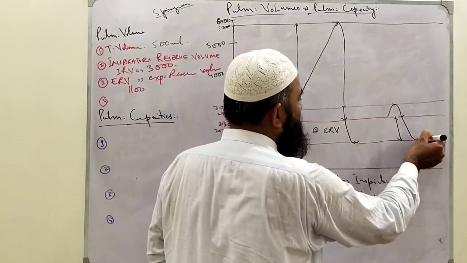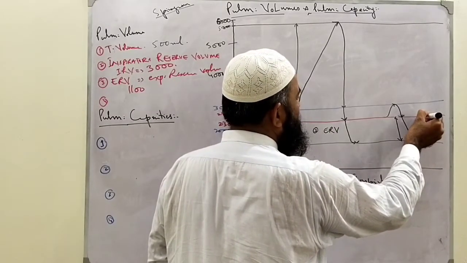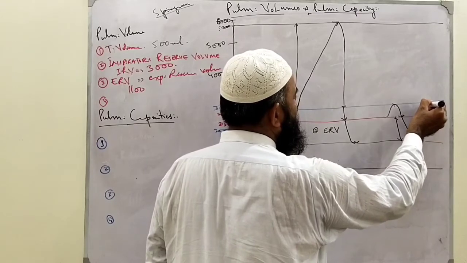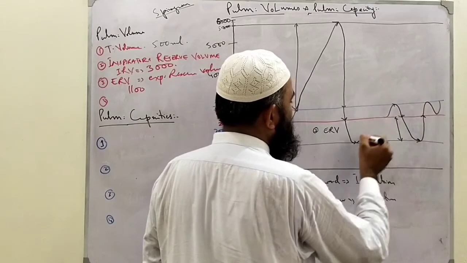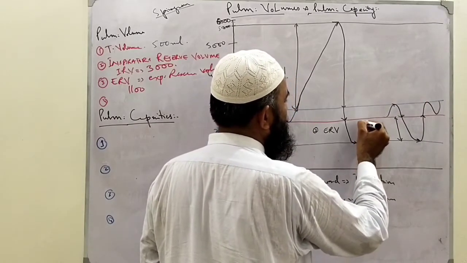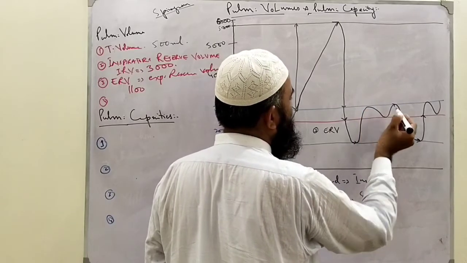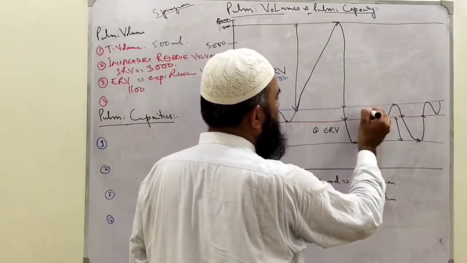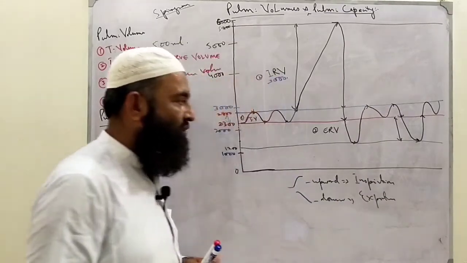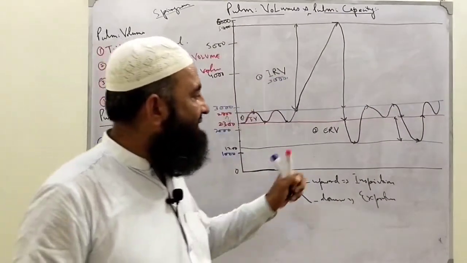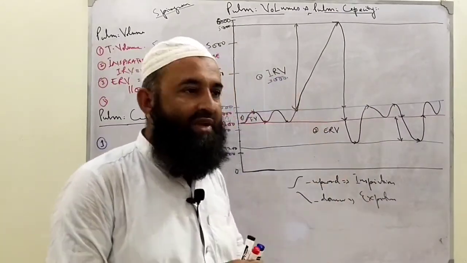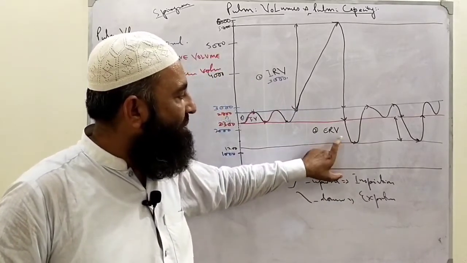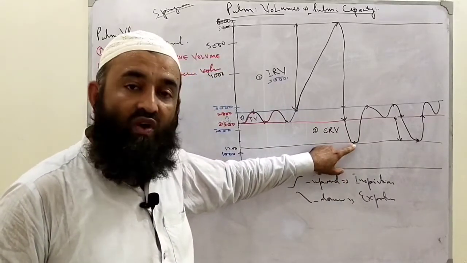Again the expiration will go back, and we will take tidal volume in and out. Again tidal volume, tidal expiration. In this way our normal expiration will go. Now the point is this: with maximum expiratory effort we have expired the expiratory reserve volume.